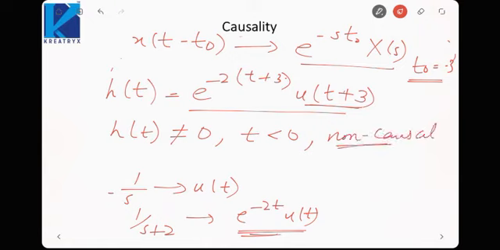So whenever we are talking about causality in the frequency domain, we must take care that the function is expressed as a rational function. If the function is not rational, then the causality can be determined only in the time domain. Is it fine? So this is how we identify the causality of an LTI system.